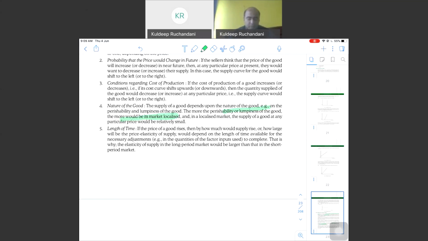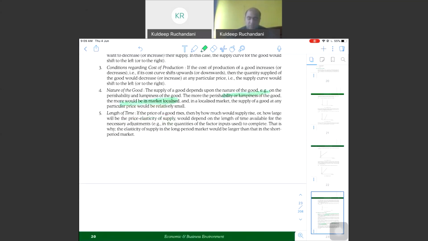Length of time. If the price of a good rises, then how much would supply rise? The price elasticity would depend on the length of time available for necessary adjustments. Again, time period here. Yes, we are almost at the end. Don't worry.